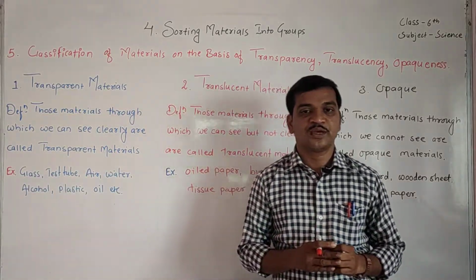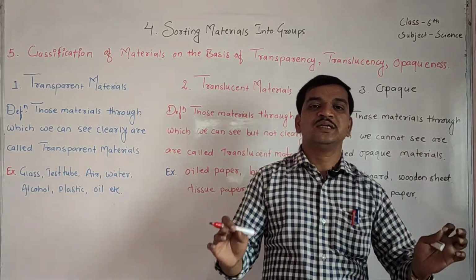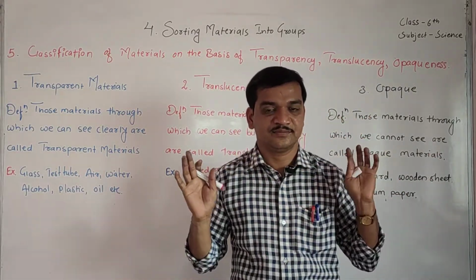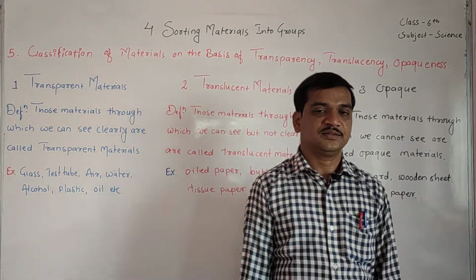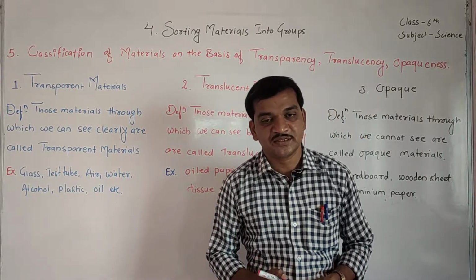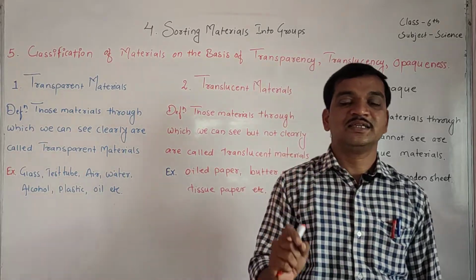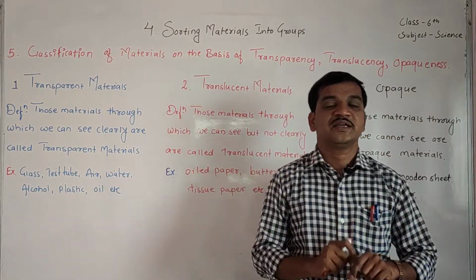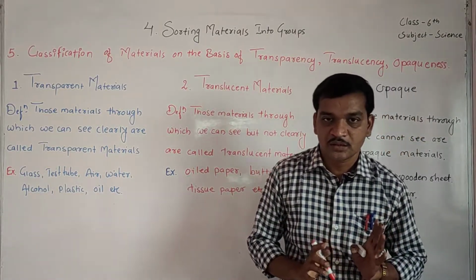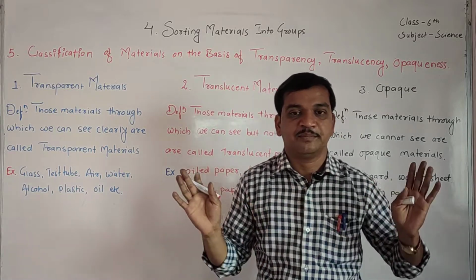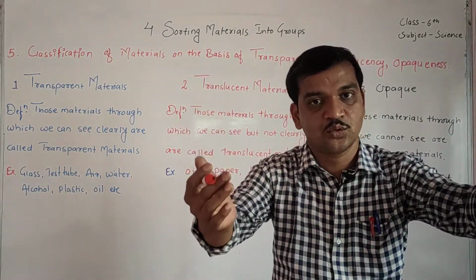So definition you can prepare, students. The definition is very simple. Those materials through which we can see clearly, such materials are called transparent materials. One more time I will repeat the definition. Those materials through which we can see clearly, such materials are called transparent materials. Okay students. Now examples. What are the examples through which we can see?